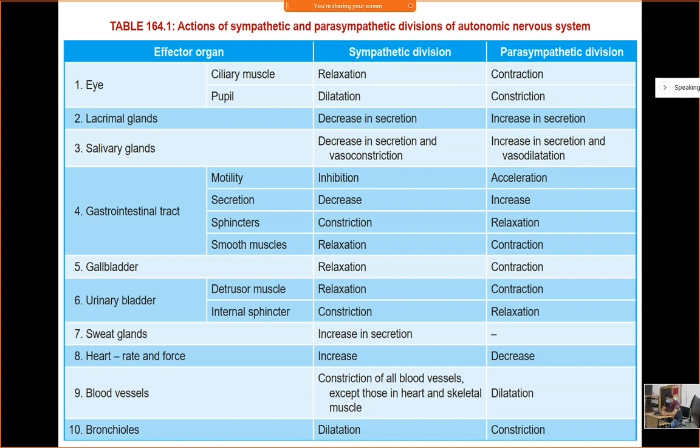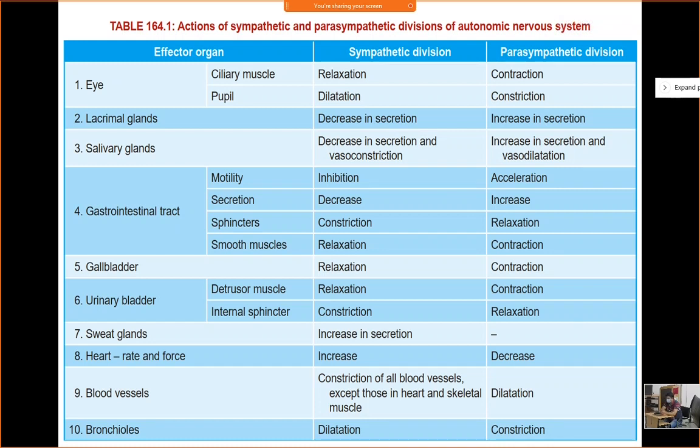Both. So sympathetic is innervated in almost all parts of the heart, but in case of parasympathetic, it is innervated only in a specific area. Where? Mainly the nodes and atria. Okay, SA node, AV node, and atrium. But in case of sympathetic, it is almost everywhere in the heart.